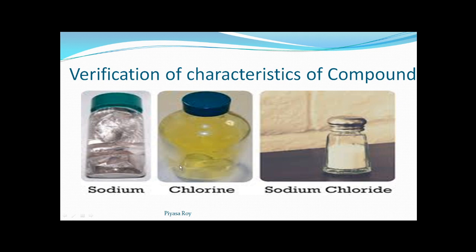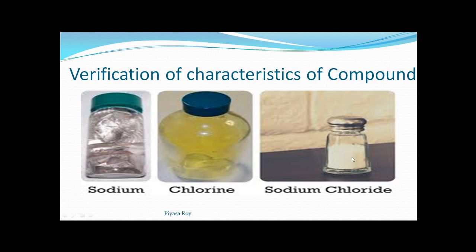And chlorine is a poisonous gas, greenish yellow in color, with a very suffocating smell. When these two react chemically, they form sodium chloride.